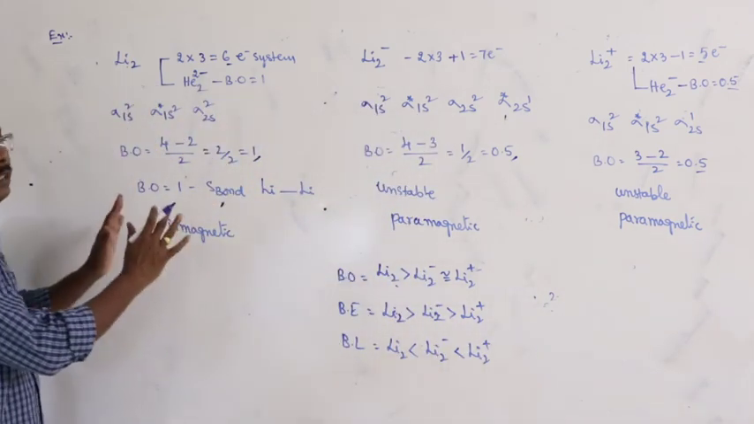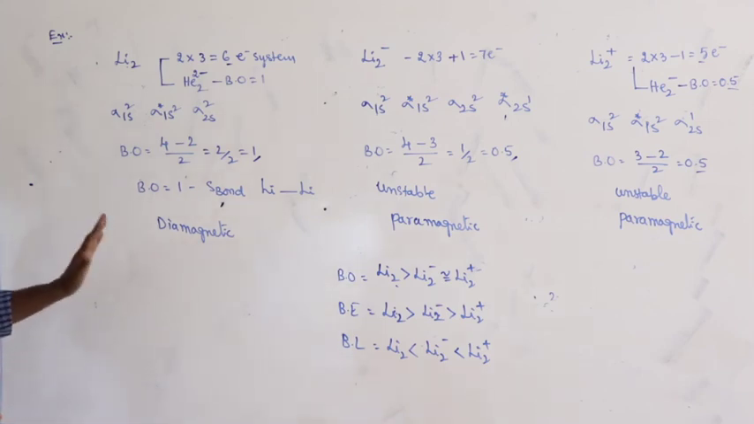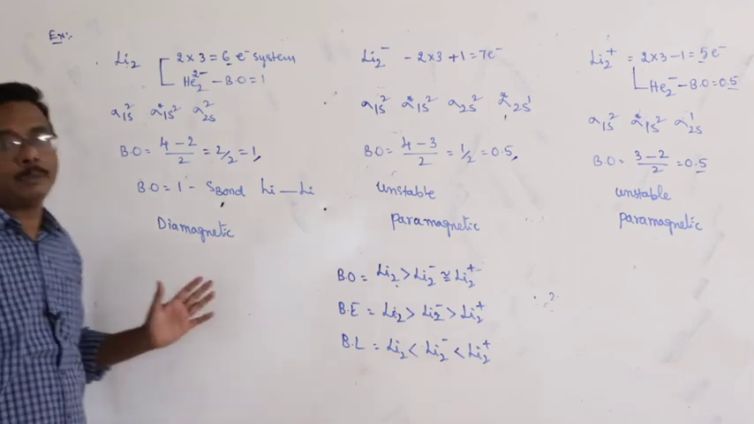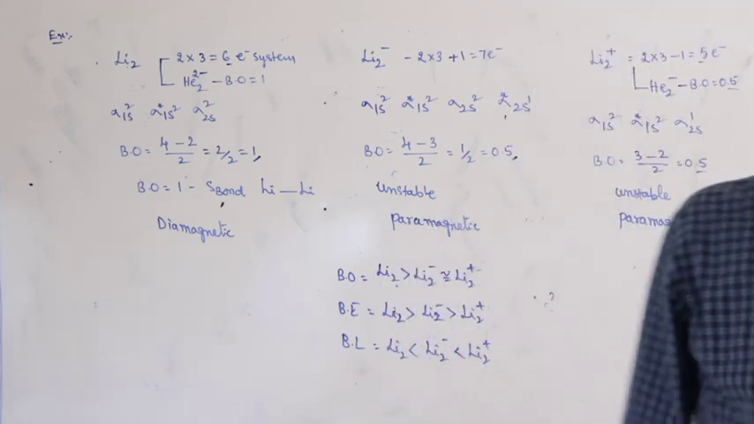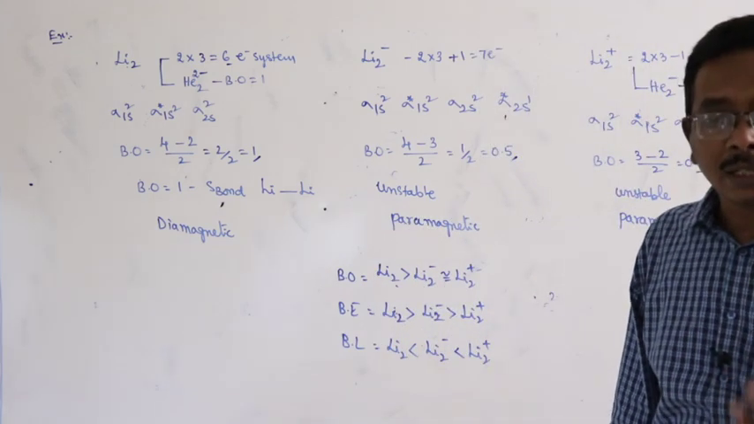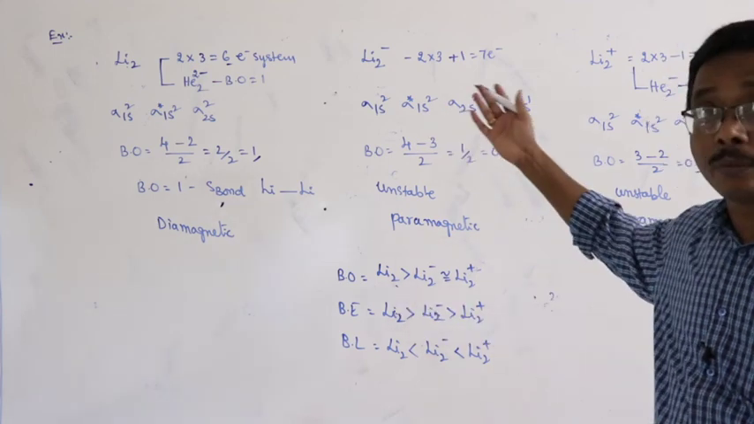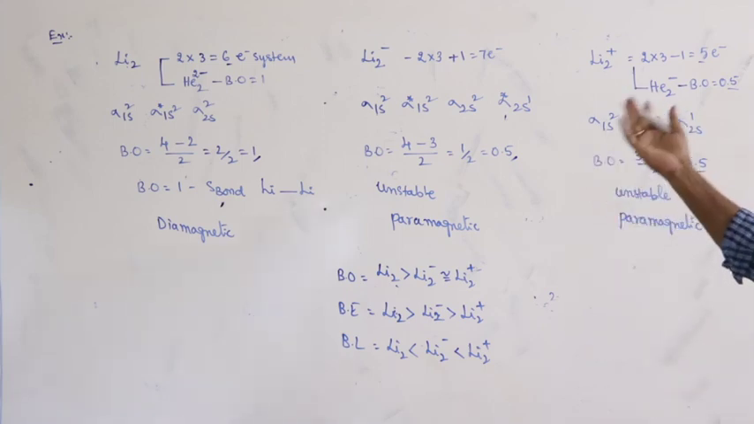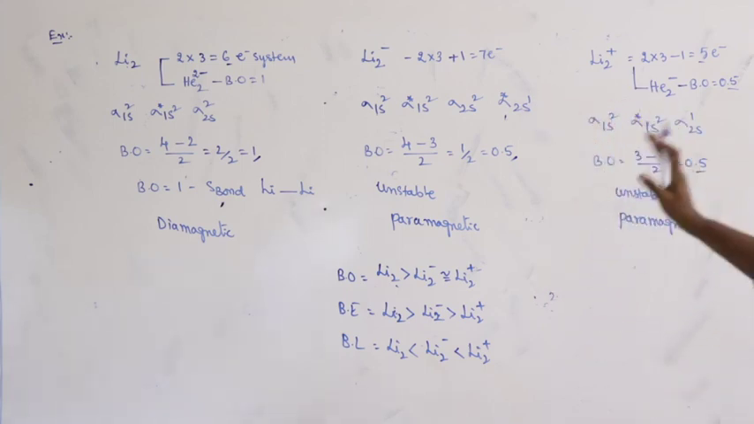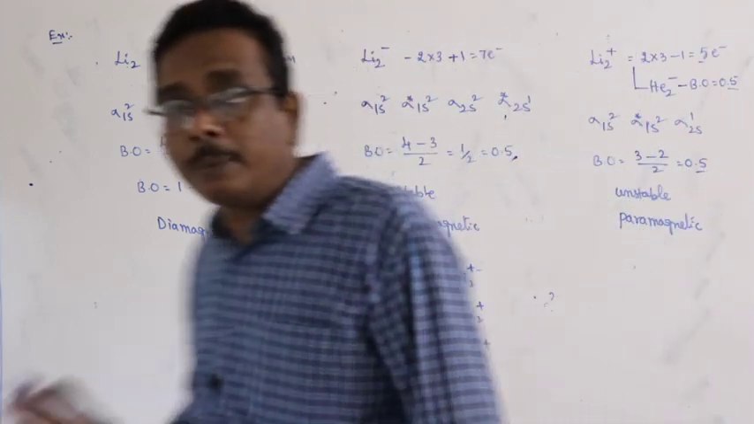This is about the different examples that are related to molecular orbital theory, and still we have to give so many examples for that. We came across up to lithium only, and then beryllium, boron, carbon, nitrogen, oxygen and fluorine. Still there are near about 6 types of species, ions or elements, whatever it may be. This is about the second class related to molecular orbital theory.